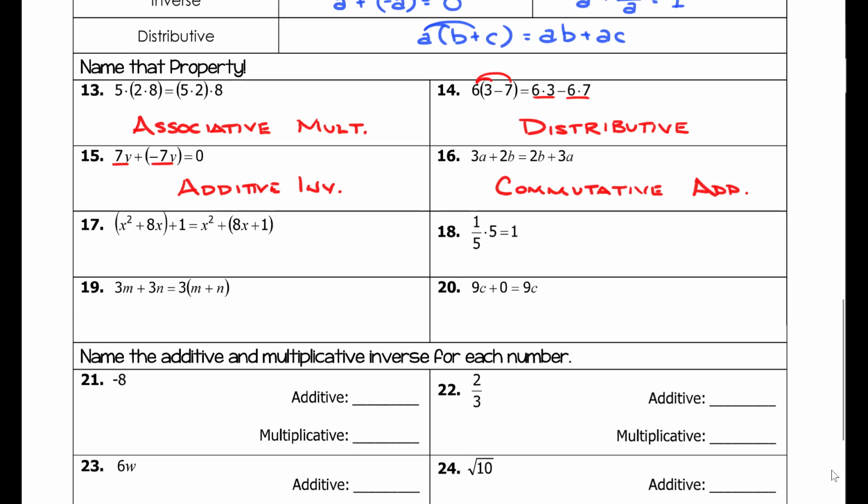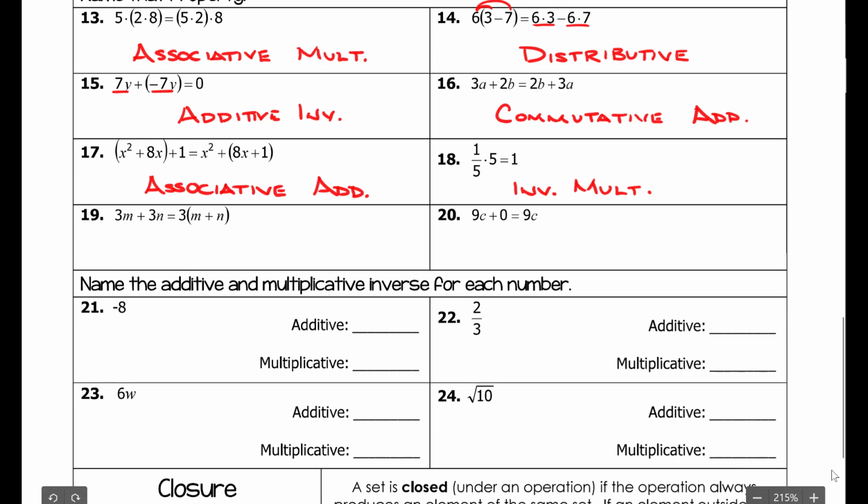With number 17, x squared plus 8x plus 1, x squared plus 8x plus 1. So the order didn't change. What did change is where my parentheses are located. So this is the associative property of addition. With 18, we've multiplied some number by its reciprocal to get 1. So anytime we do that, whenever our result is 1, we have the inverse property of multiplication.